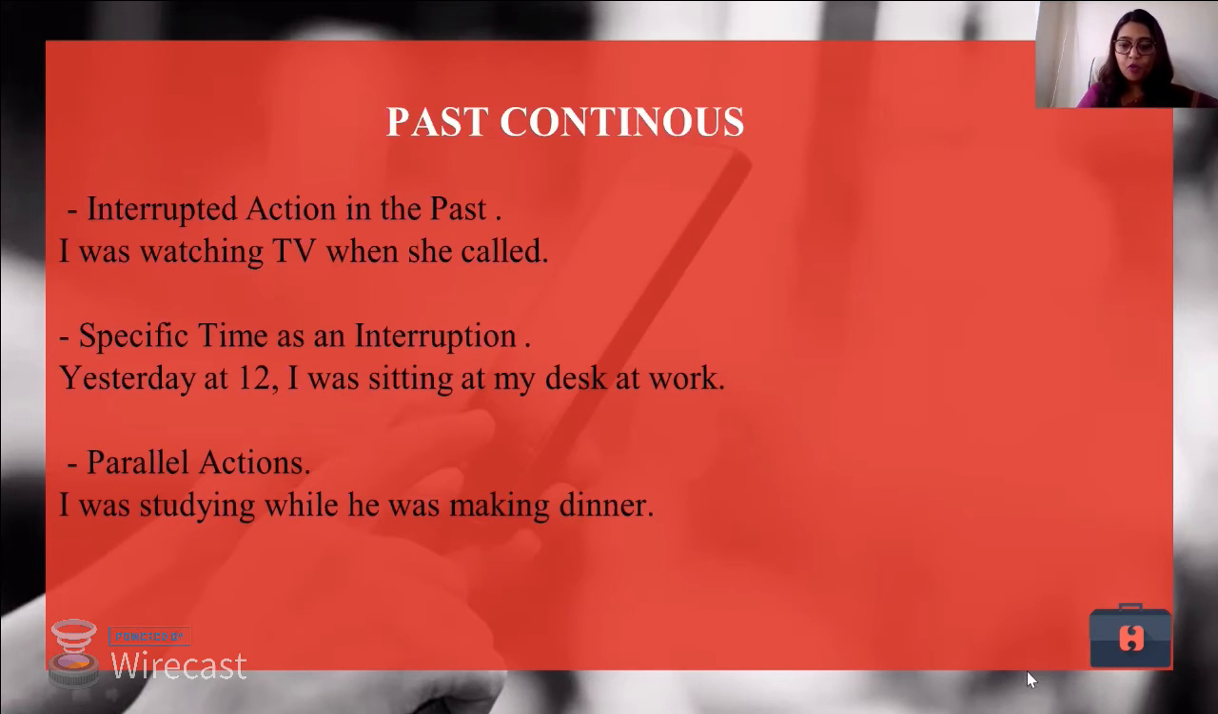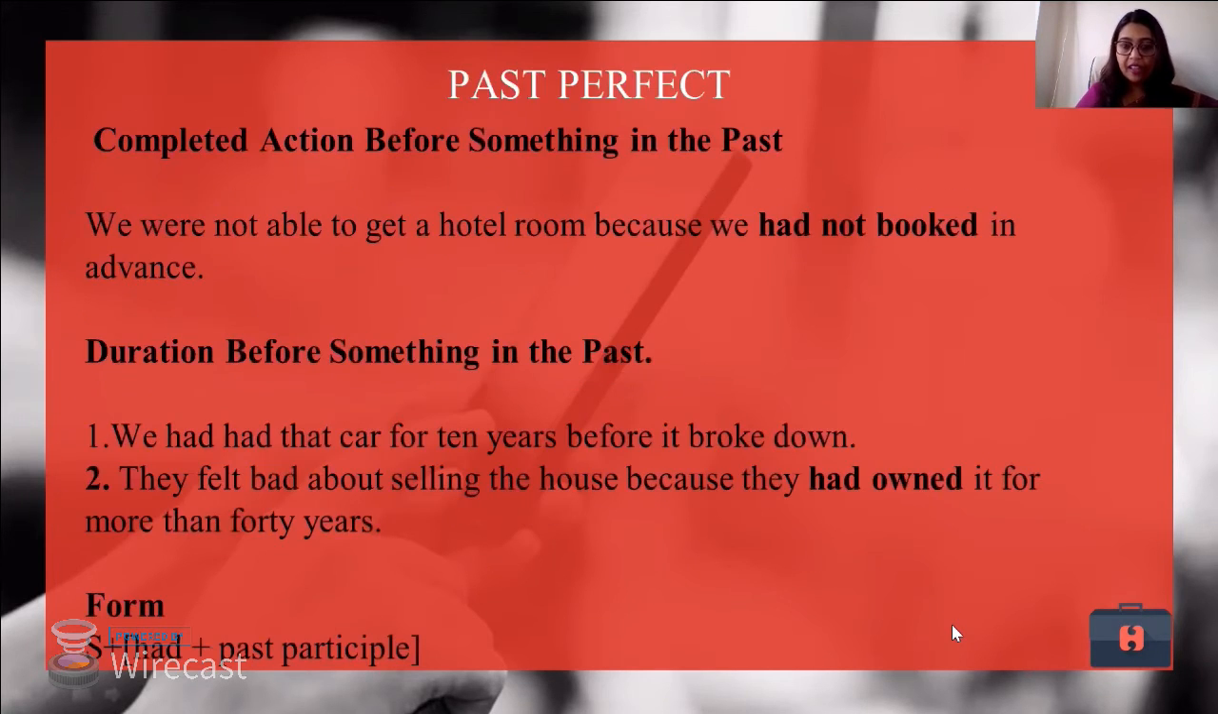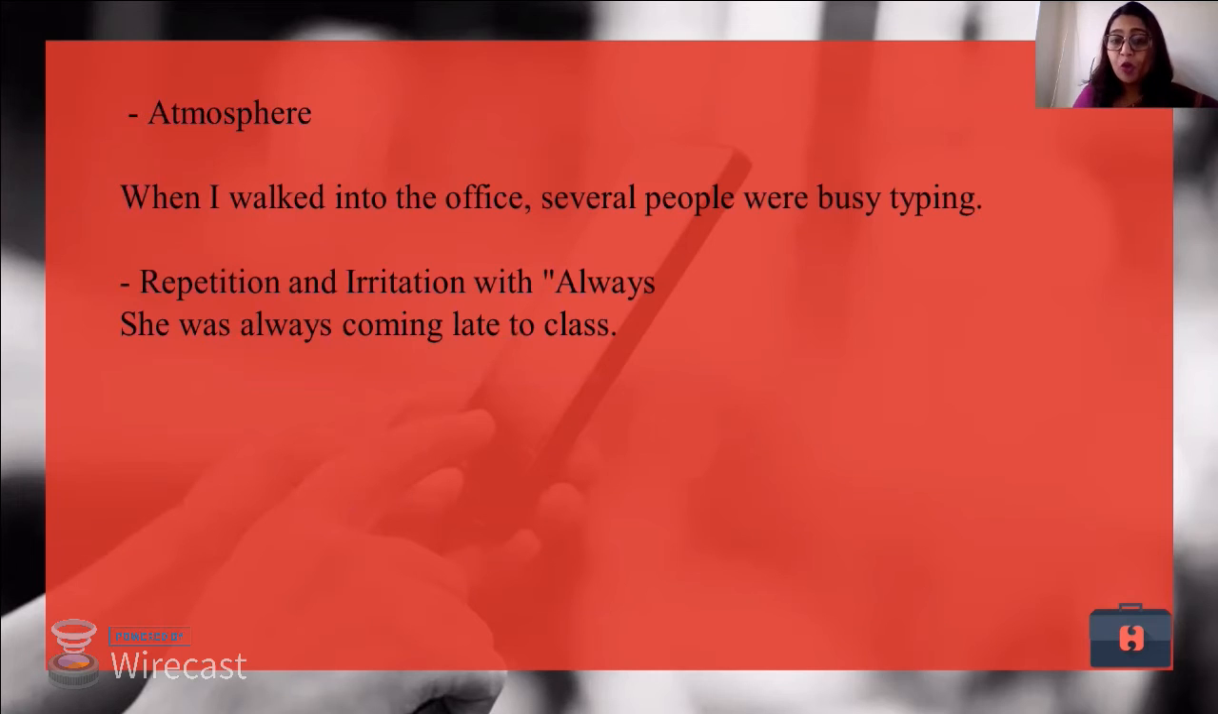Now again, we are using always also over here. Now what is this always? She was always coming late to the class. So now herein we see there is some kind of a different statement. In past continuous tense, we talk about the actions that are taking place in some form or the other in the past. Let us move to past perfect tense.